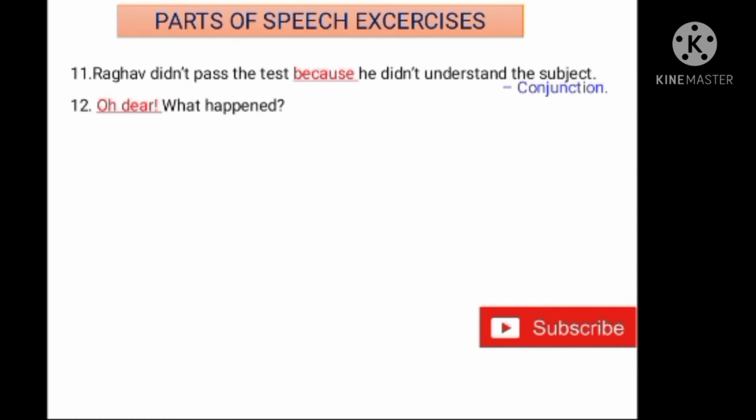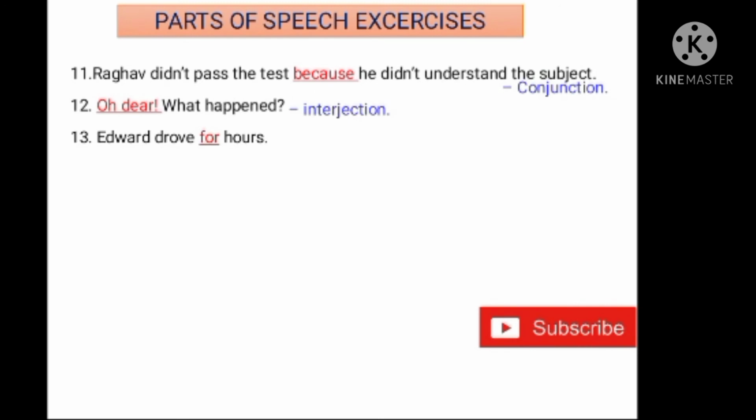12th one. Oh dear, what happened? Here oh dear, it ends with exclamatory mark. If the word ends with exclamatory mark, then we can say that it is interjection. An interjection is a word which expresses sudden feelings. Here, oh dear, what happened? Here we expressed sudden feelings. So that's why here it is interjection.